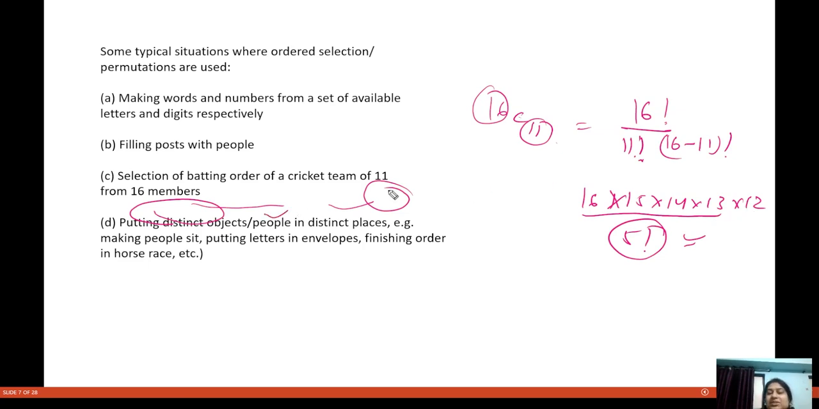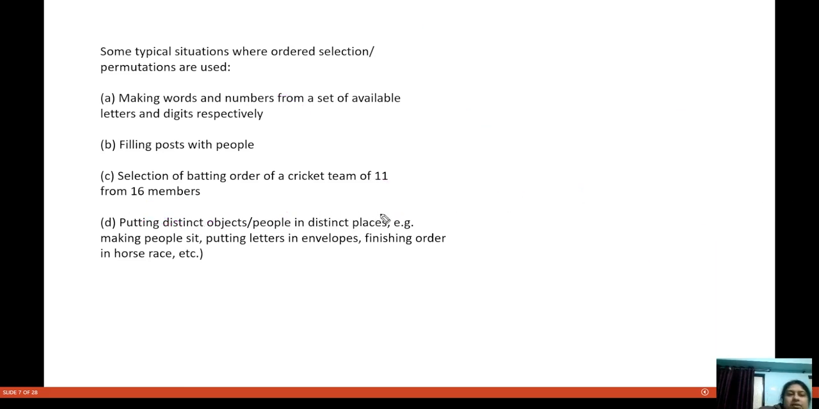But when you are asked to make a batting arrangement, you can put one person here, one person there, so in that case you will multiply this by factorial 11 as well, because the selected players can be arranged in 11 factorial ways. So factorial 11 you will write. This is how you do these kinds of questions.